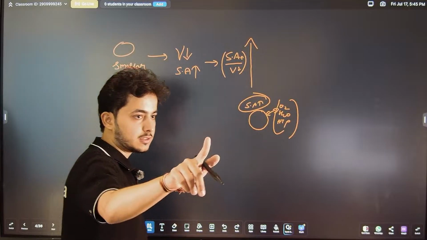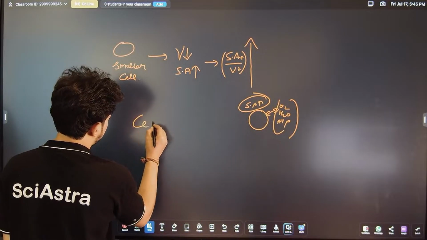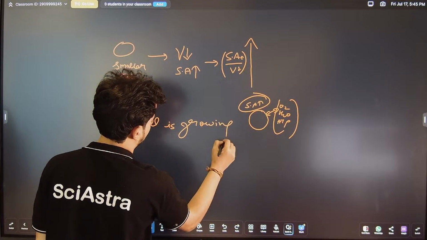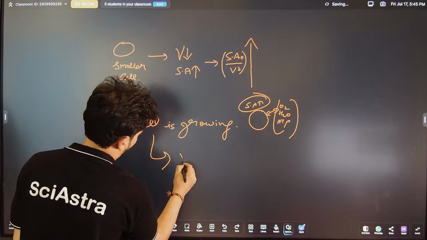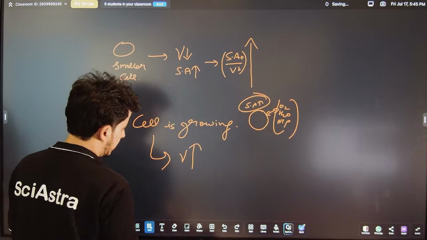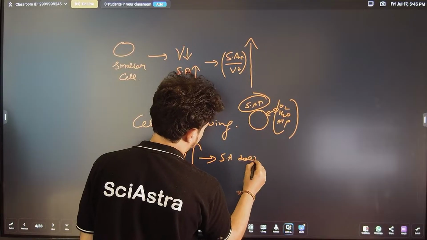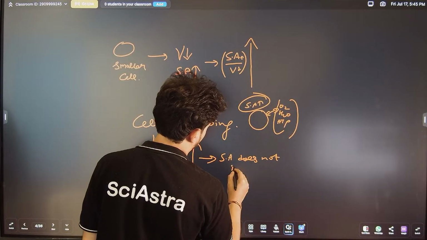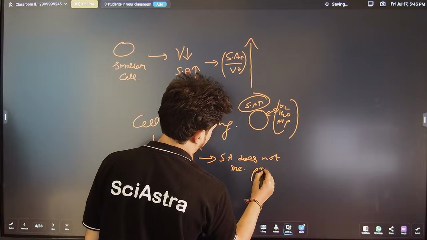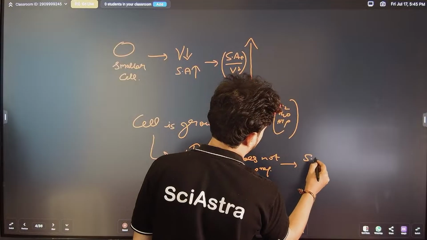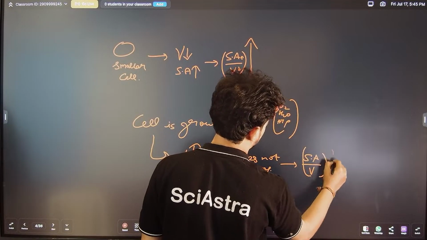But what happens when a cell is growing? When a cell is growing, the volume of the cell increases, but surface area does not increase proportionately, because of which the surface area to volume ratio decreases.